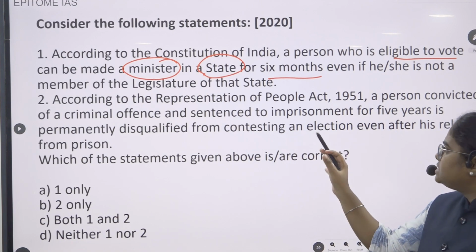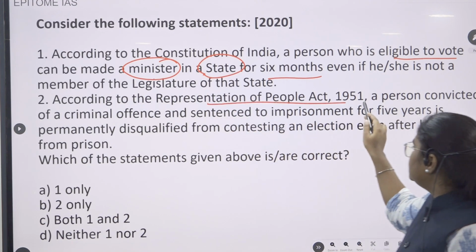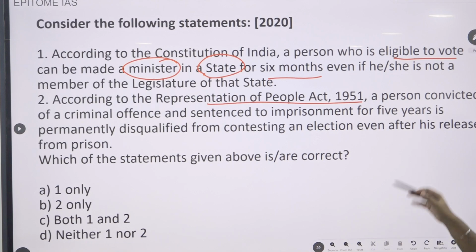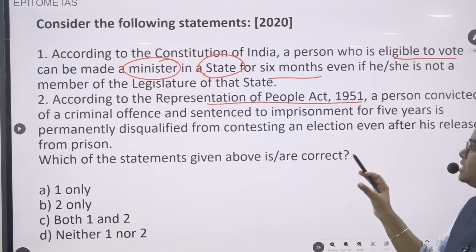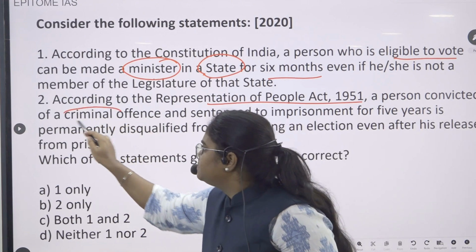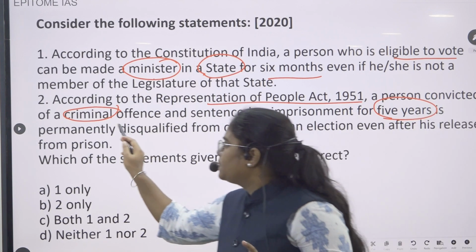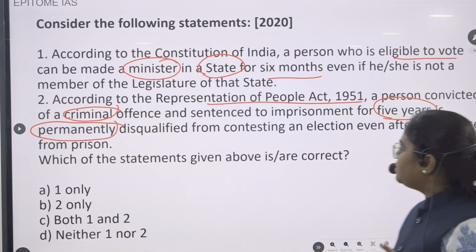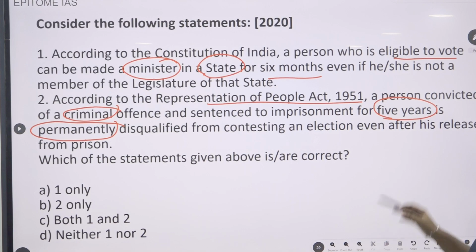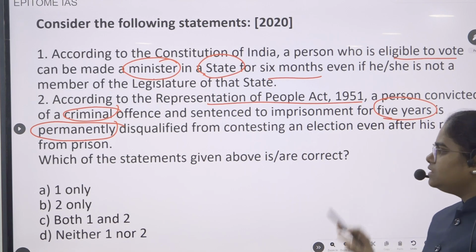According to the Representation of People Act 1951, a person convicted of a criminal offence and sentenced to imprisonment for 5 years is permanently disqualified from contesting elections even after his release from prison.